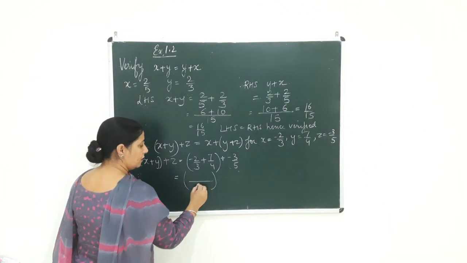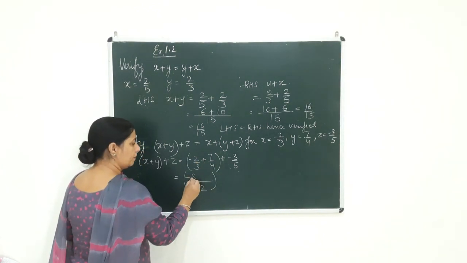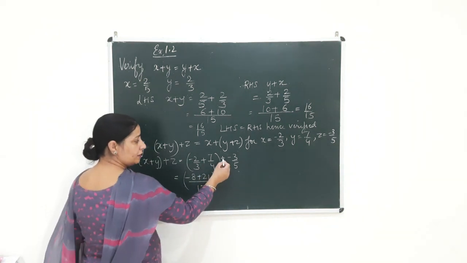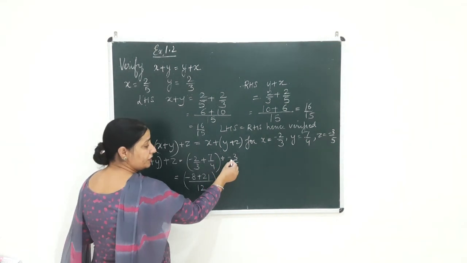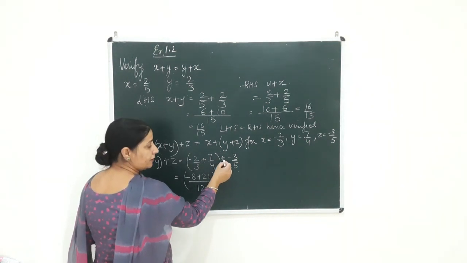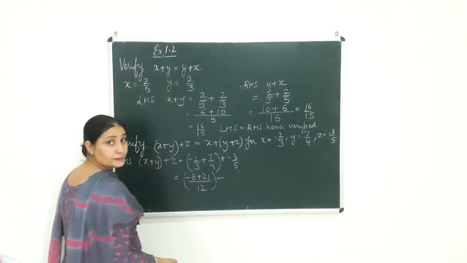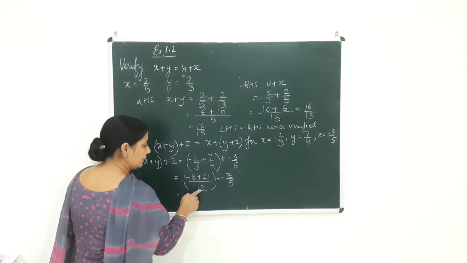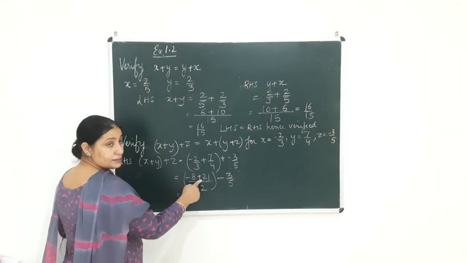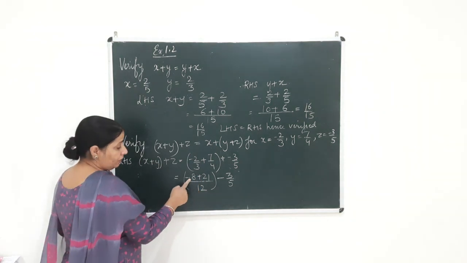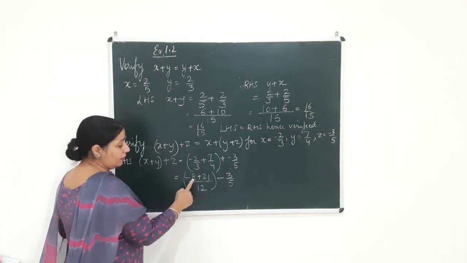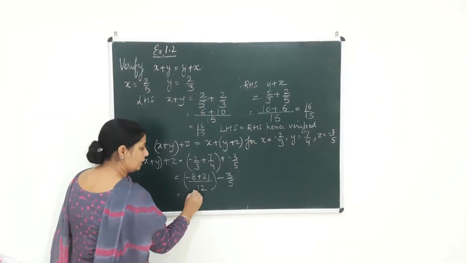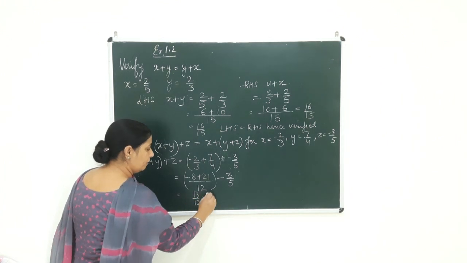3 4s are, LCM is 12, 4 2s are minus 8, 3 7s are 21. Now beta, when you have two signs here, one is plus and one is minus, the rule of integers says that if at the same time you get plus minus, it will become minus. And you will write 3 by 5 here. Now, what is the answer to this? Plus minus minus, sign of the greater value. Minus 8 and plus 21 when we solve, plus minus minus, sign of the greater value. 21 minus 8 is equal to 13, beta. 13 by 12 minus 3 by 5.